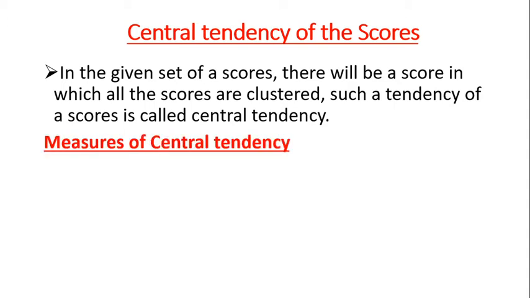Now, to understand the characteristics of these scores, we have to use certain measures. So that we call the measures of central tendency. Those are the mean, median, and mode. These are the three measures of central tendency. Now let us discuss one by one. The first one is mean.